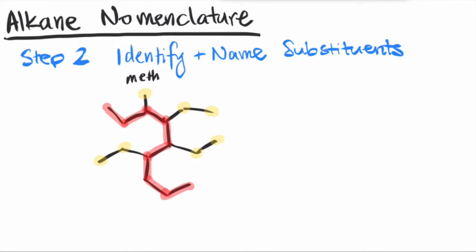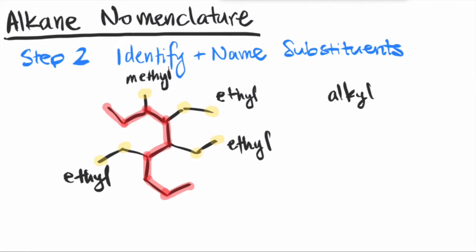So for example, this 1 carbon substituent would be called a methane, right? But because it is a substituent, we call it a methyl instead. Same thing, if it's a 2 carbon chain, we call it an ethyl. Actually, so all 3 of these are called ethyl groups. And as a general term, these groups are called alkyl substituents. There are more complicated cases of substituents that we will talk about later. For now, let's just keep it simple and move forward to step 3.